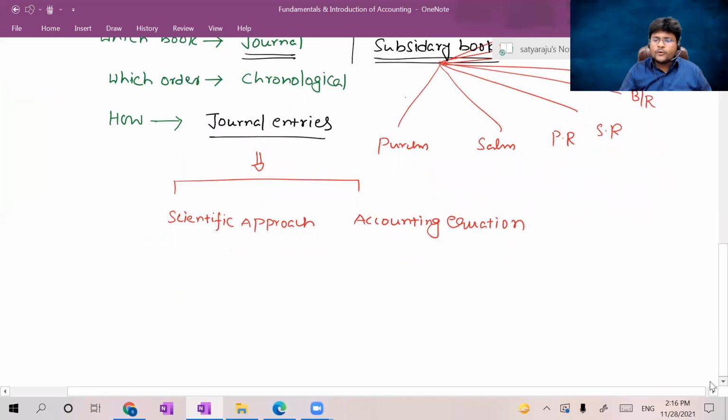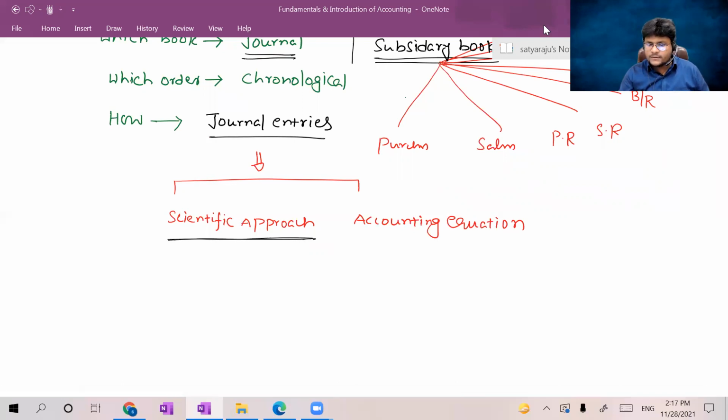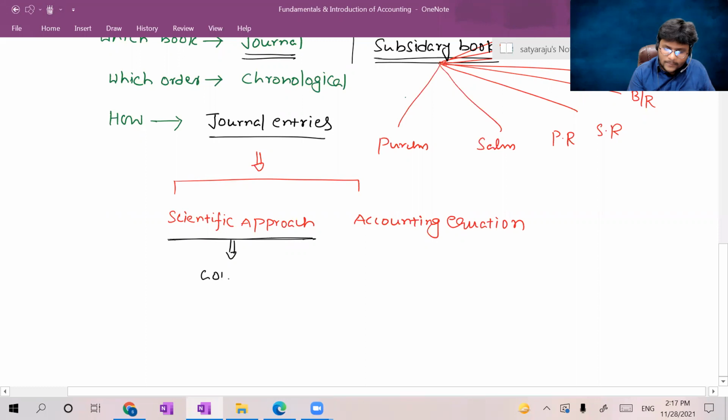Scientific approach is nothing but applying the golden rules of accounting.